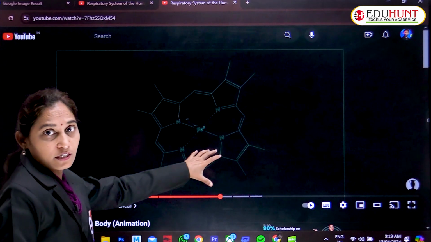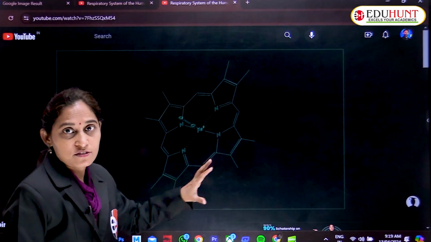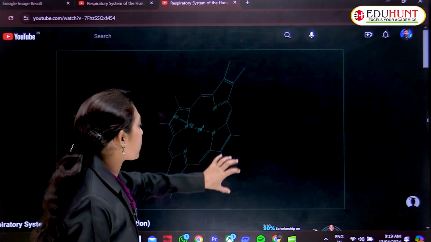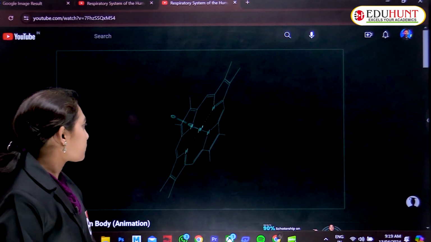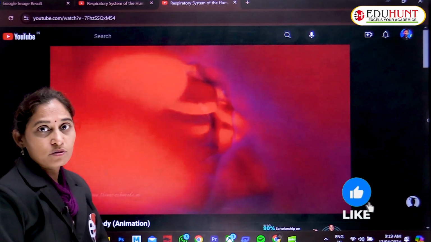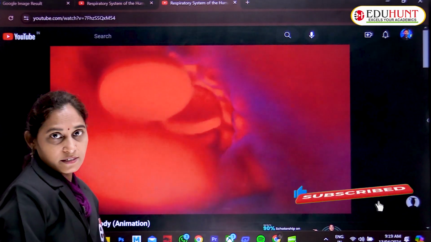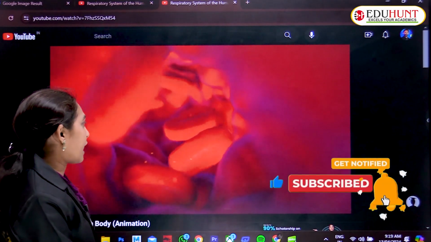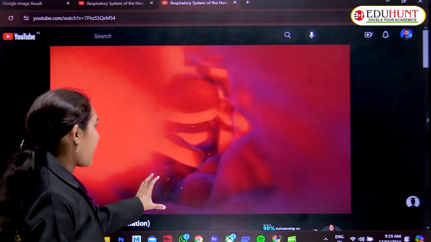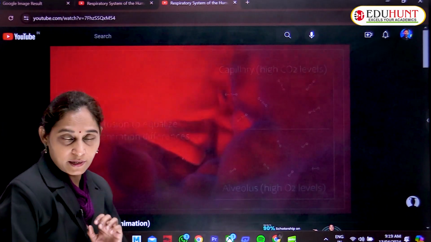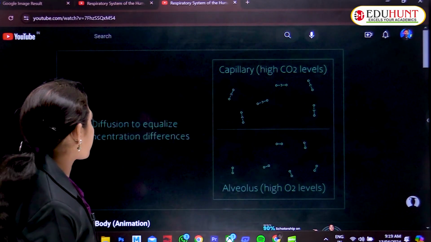This entire structure is known as the porphyrin structure, and there are 4 rings attached to the central iron atom. These are the blood cells flowing through the capillaries, and each blood corpuscle is carrying oxygen.